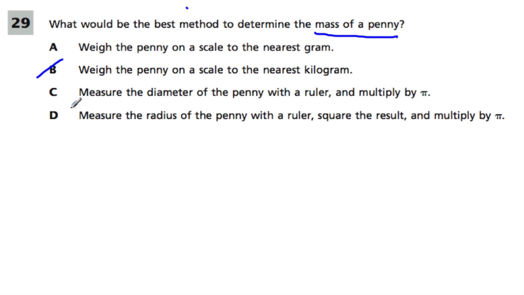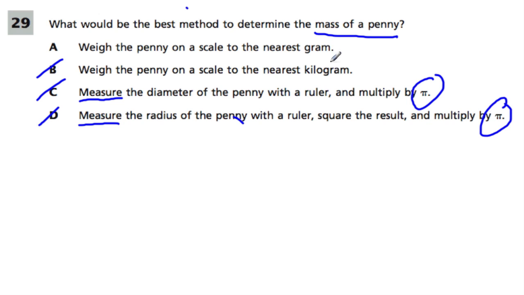And look at these two choices. I believe you could tell they won't work right away because we don't really measure mass. What we do is we weigh mass, even though weight and mass are different. What they're showing us here is to measure the diameter multiplied by pi, that would find the circumference. And to measure the radius with the ruler, square the result multiplied by pi, that would find the area of the penny. Perhaps they're hoping you'll think a penny is round, so it has to deal with pi somehow. They're trying to trick you. Those two choices are out.